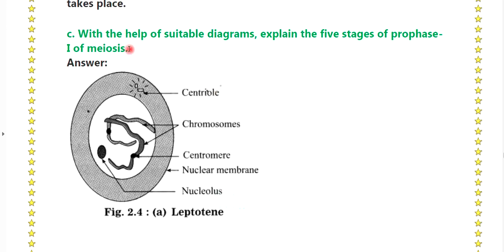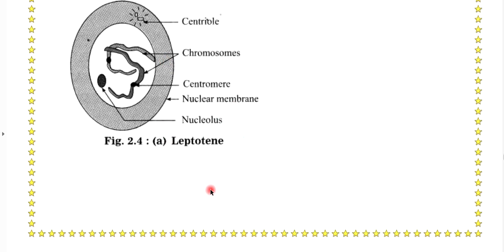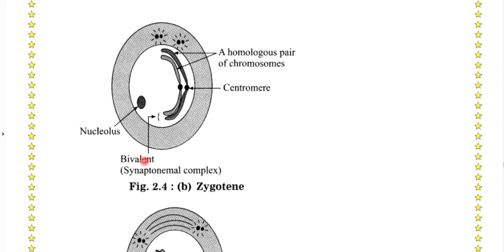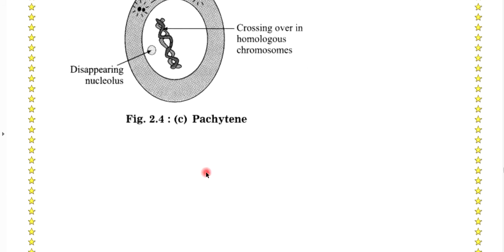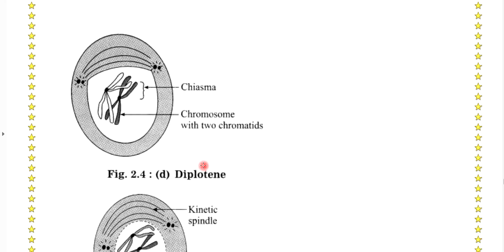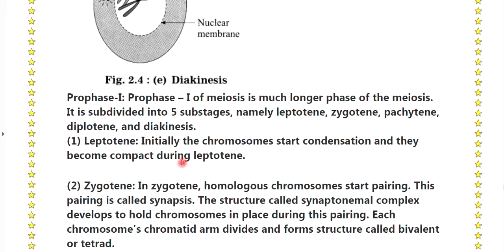Explain with the help of a suitable diagram the 5 stages of the prophase first of meiosis. Answer. See the diagram of Leptotene, diagram of Zygote, diagram of Pachytene. After that, Diplotene and Diakinesis.